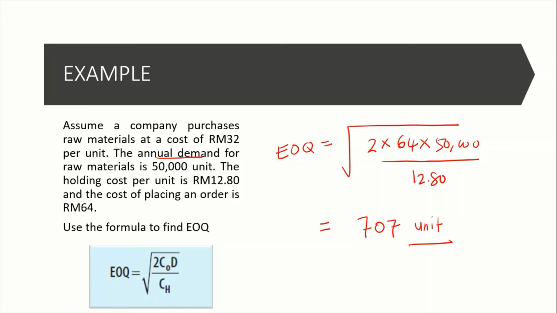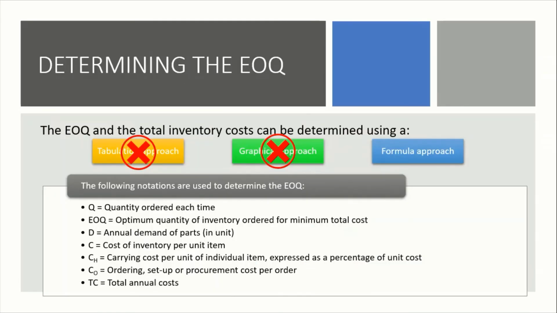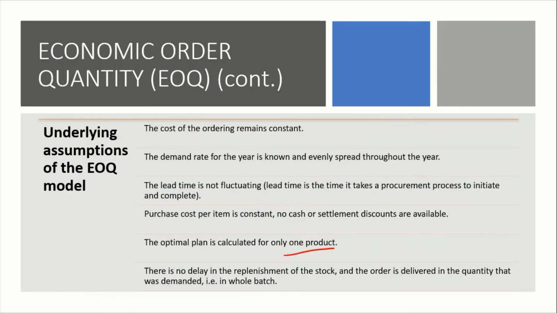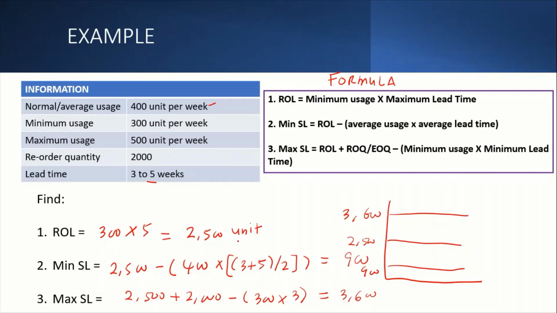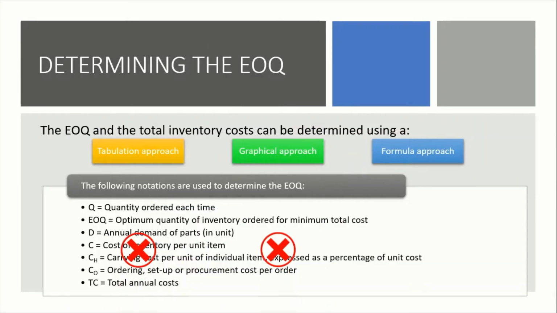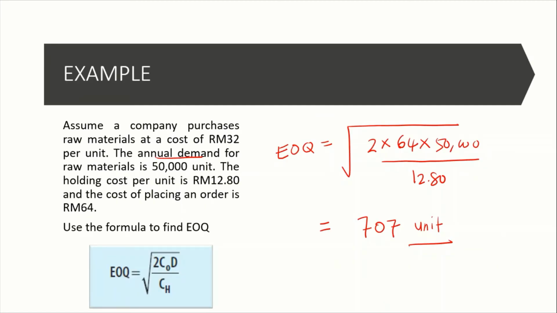The same goes for the three approaches that I've shown you before. All of them are also in units, because you want to buy units of the materials. So that's how you calculate EOQ. Let's go into the next slide.